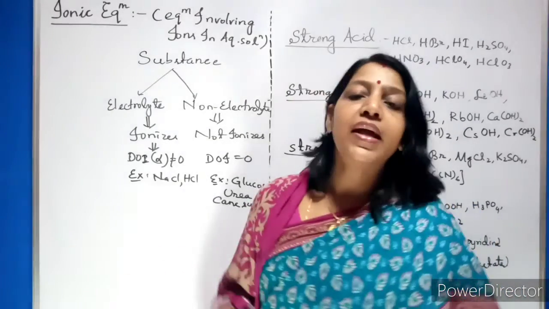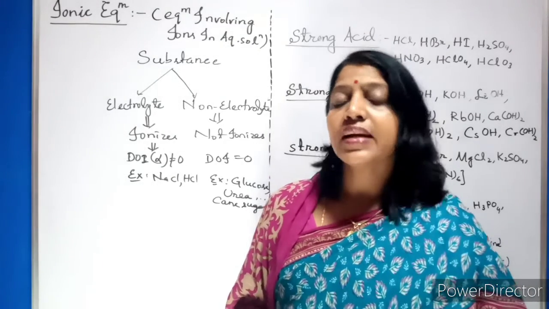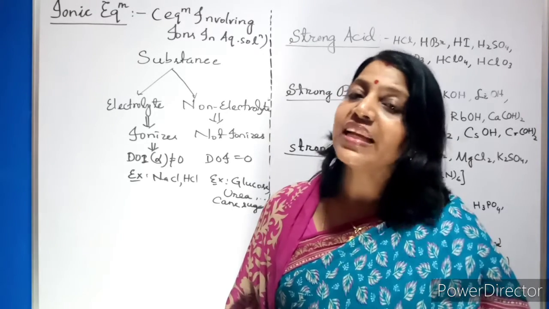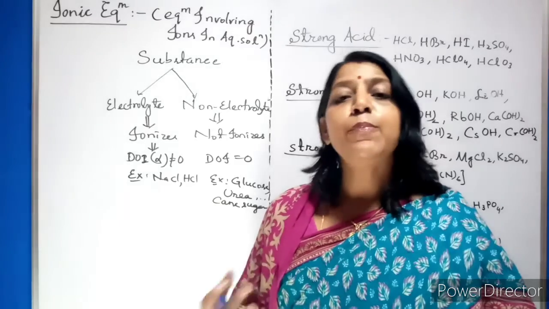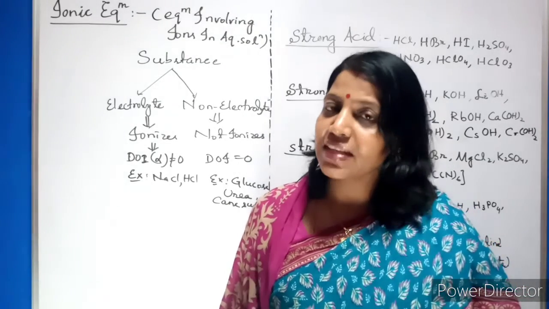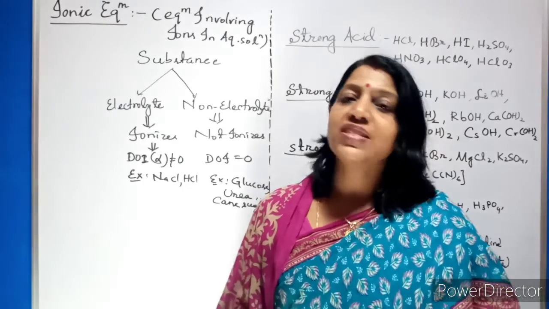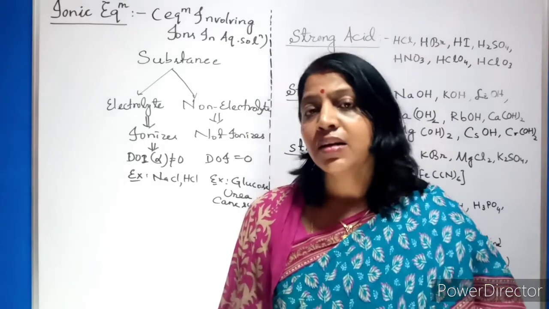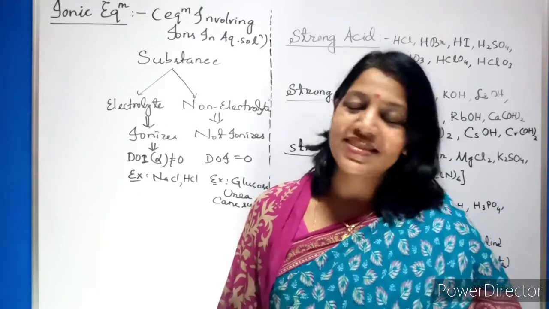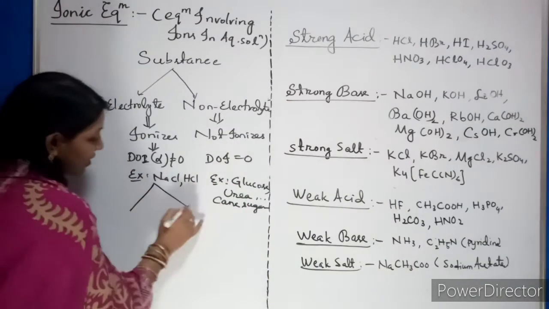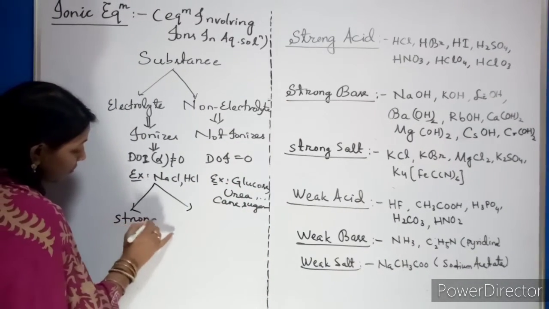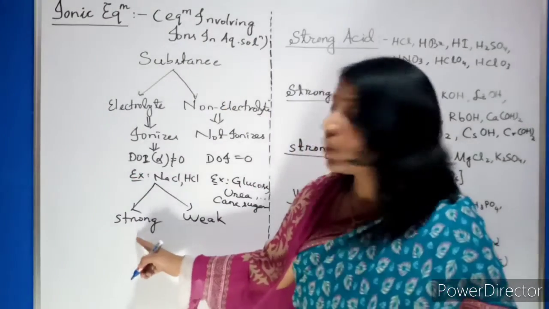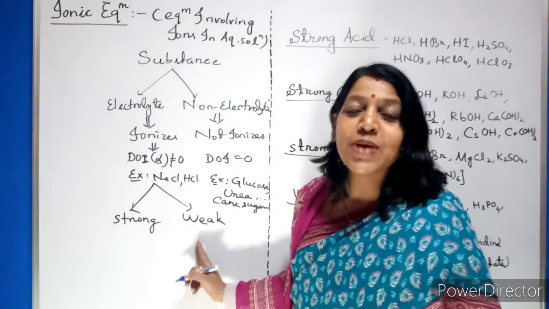Now under the electrolyte, Mr. Michael Faraday found that there are two types: one is called strong electrolyte and the other is called weak electrolyte. What is strong? One which ionizes completely. Completely ionizes means its degree of dissociation or degree of ionization is 1; it completely dissolves and breaks or splits into ions. So he categorized one as strong electrolyte and the other as weak electrolyte. Here it ionizes completely, whereas here it ionizes partially.